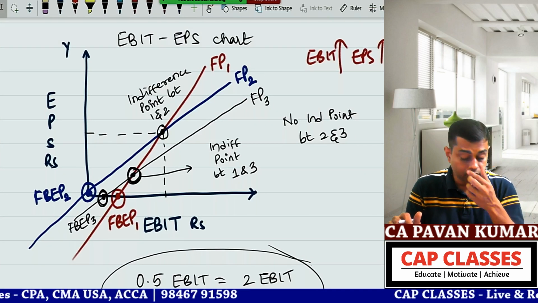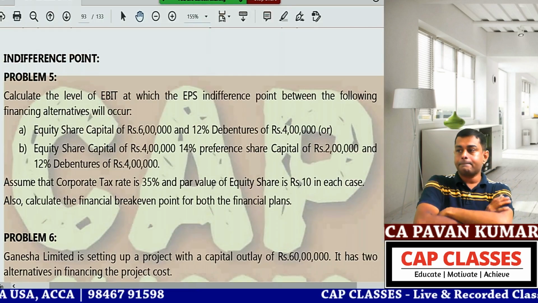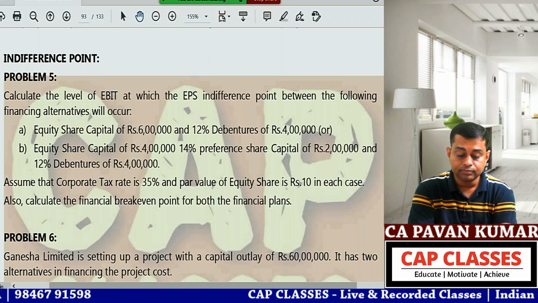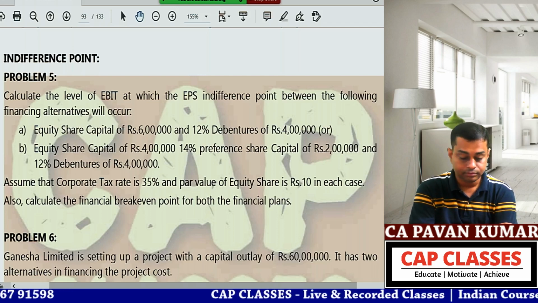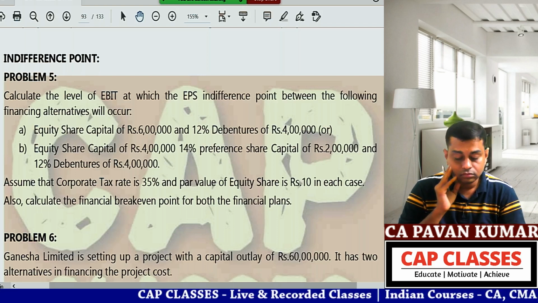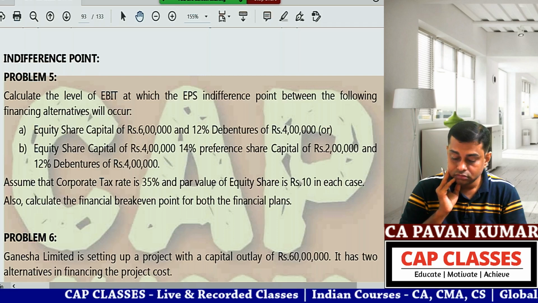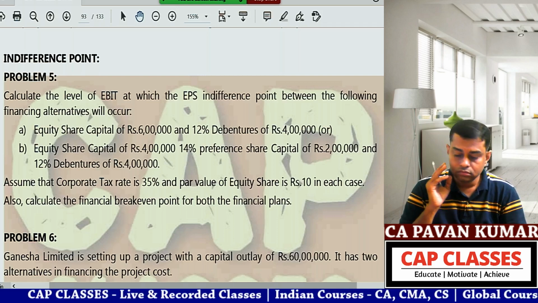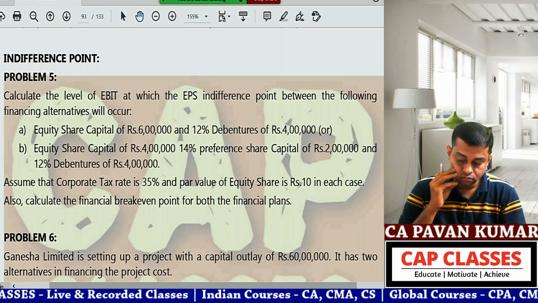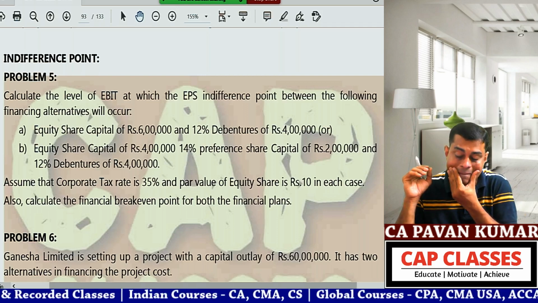So shall we solve some problems now? Okay, sir. Read 5th question, ma. Calculate the level of EBIT at which the EPS indifference point between the following financial alternatives will occur. Equity share capital of rupees 6 lakhs and 12% debentures of rupees 4 lakhs, or equity share capital of rupees 4 lakhs, 14% preference share capital of rupees 2 lakhs and 12% debentures of rupees 4 lakhs. Assume that corporate tax rate is 35% and par value of equity share is rupees 10 in each case. Also calculate the financial break-even point for both the financial plans.